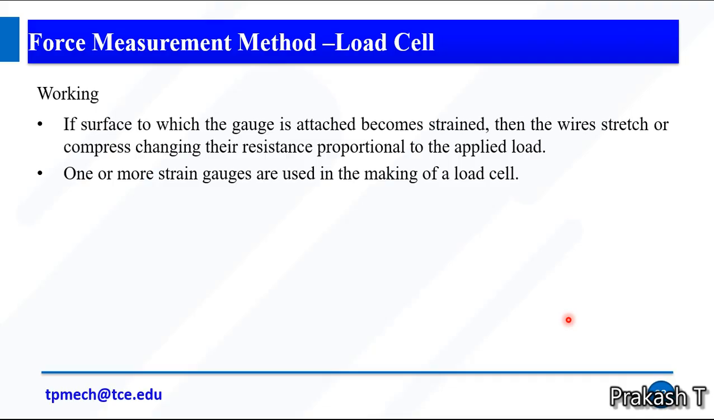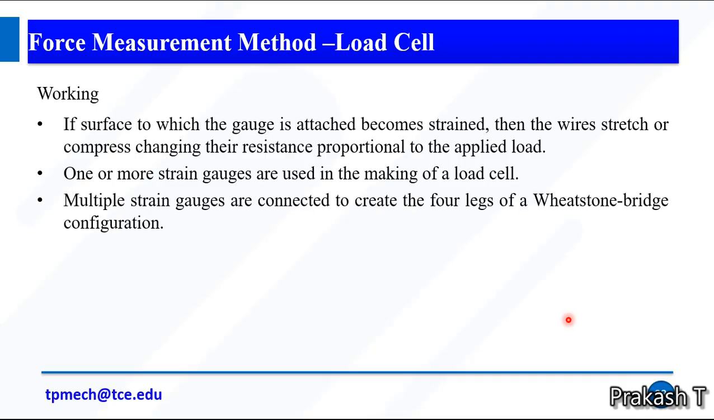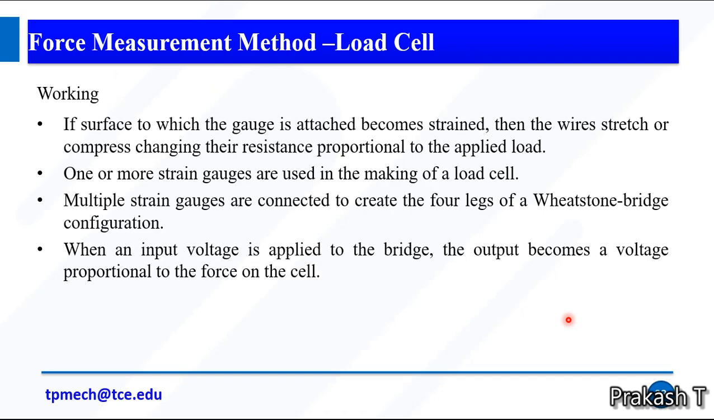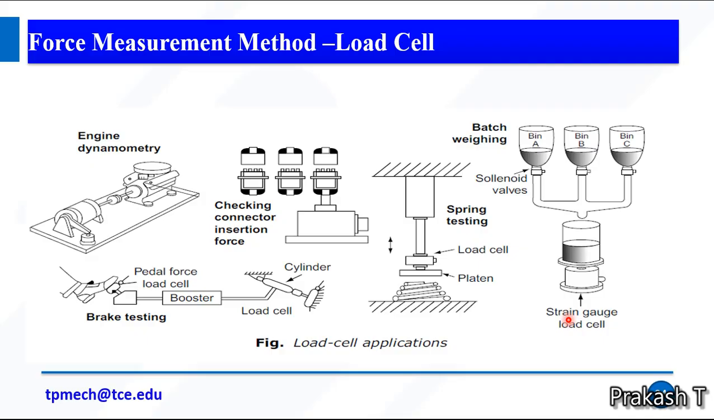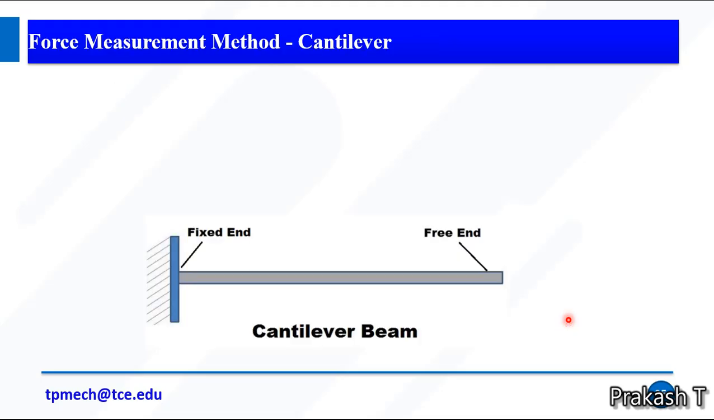One or more strain gauges are used in making a load cell. Multiple strain gauges are connected to create the 4 legs of the Wheatstone bridge configuration. When input voltage is applied to the bridge, the output becomes a voltage proportional to the force on the cell. This output can be amplified and processed by conventional electrical instrumentation. Some applications of load cells are engine dynamometer, brake testing, checking connector insertion force, spring testing, batch weighing, etc. The next topic is the cantilever beam.